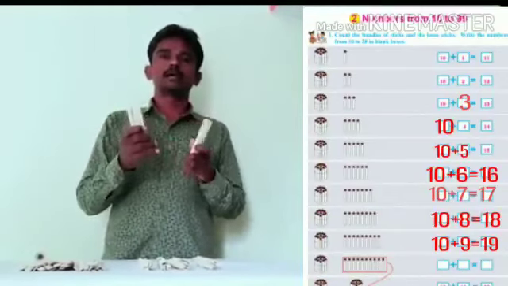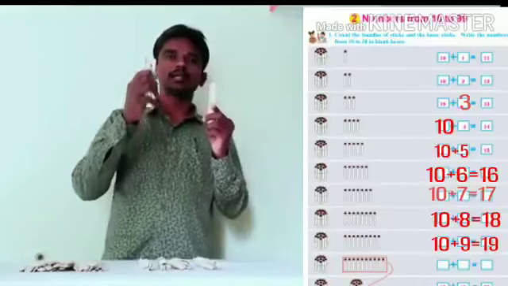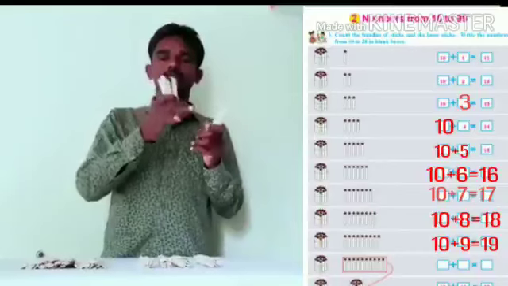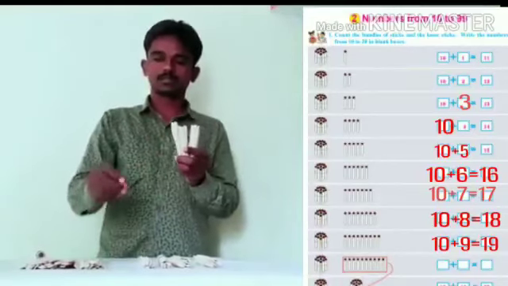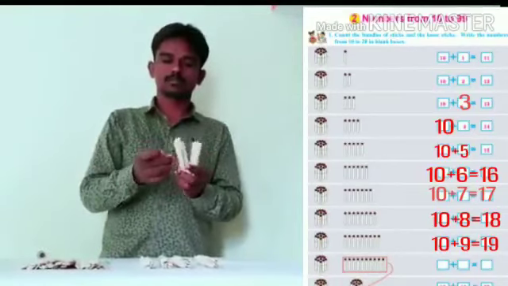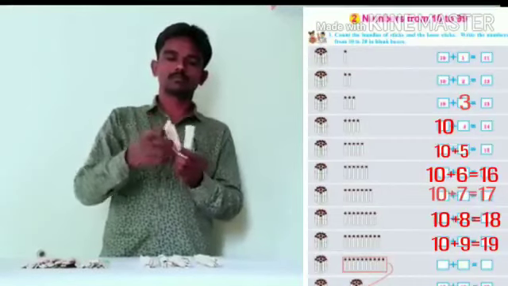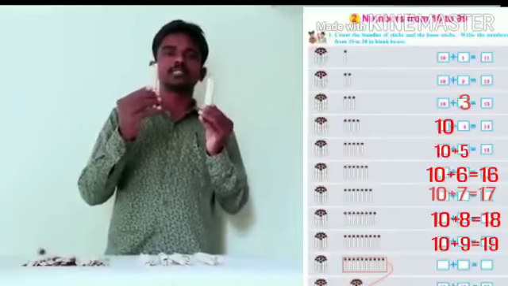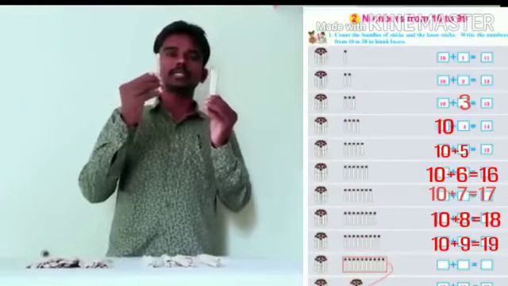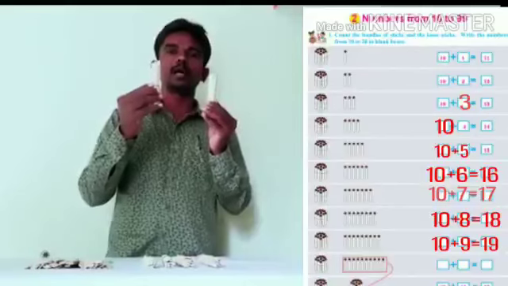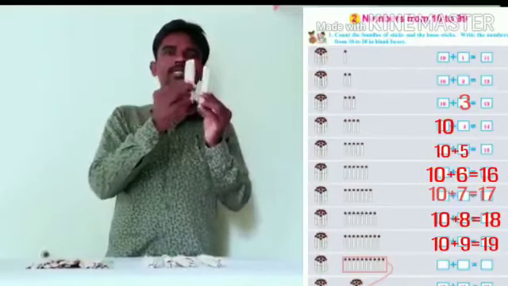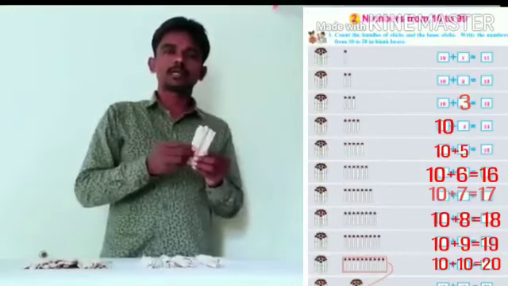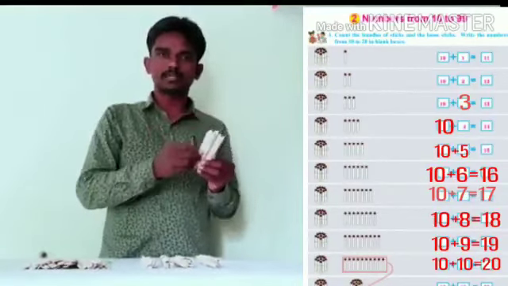Now I have one bundle of 10 sticks and 10 loose sticks. It is a group of 10 sticks. Let's tie this together. Now I have two bundles of 10 sticks. Children, can you say how many tens are there? Yes, there are 2 tens. The number is 20. Children, now we have learned counting the numbers from 10 to 20.